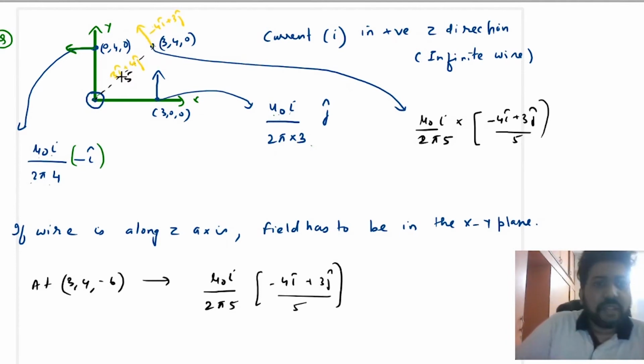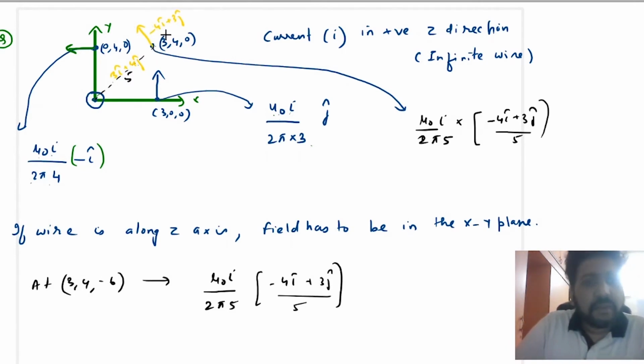Now you know that if this vector is 3 i cap plus 4 j cap, then this vector will be minus 4 i cap plus 3 j cap, because you know that for two perpendicular vectors, the slope product has to be minus 1. The product of slope here is 4 by 3, here is minus 3 by 4. So the product of slopes has to be equal to minus 1. Right? I hope everybody knows how to find a vector which is perpendicular to a given vector.